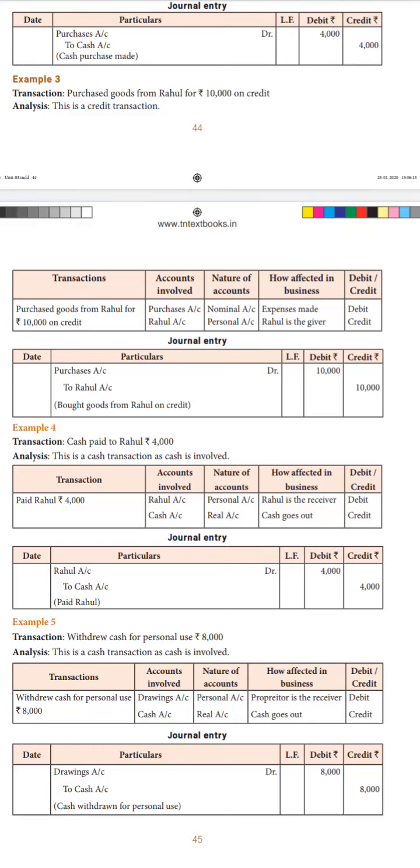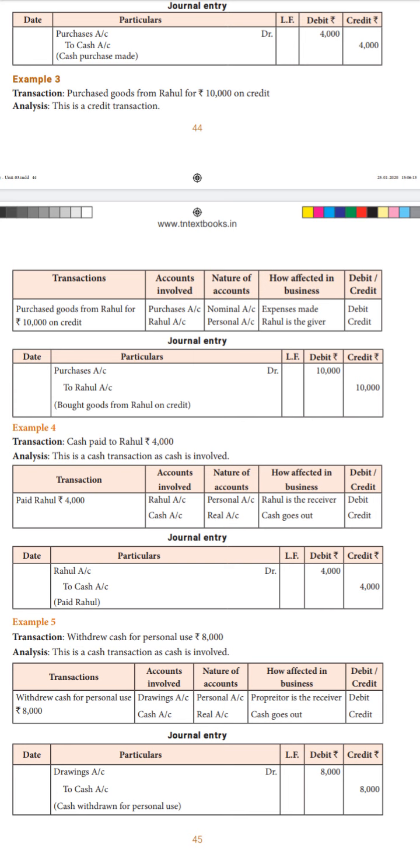Example 3. The transaction is given as purchase goods from Rahul for rupees 10,000 on credit. Okay, here cash is not involved because we are purchasing goods from Rahul on credit, which means we promise him saying that the amount will be paid later. Okay, that is what we call as credit, right? So this is a credit transaction.